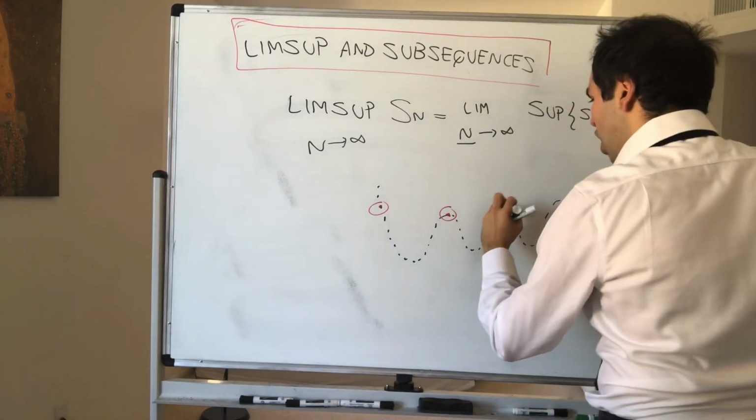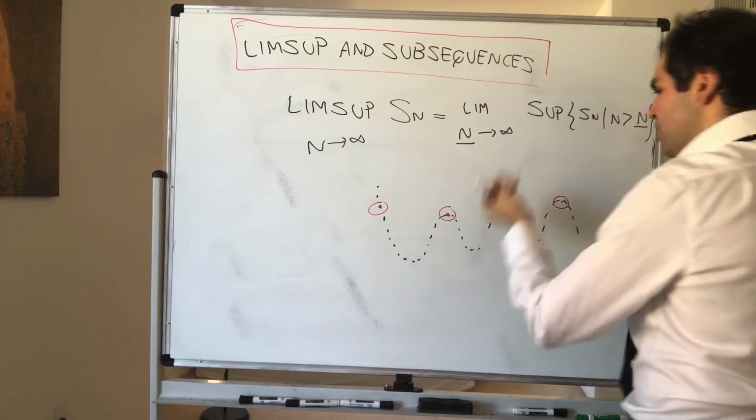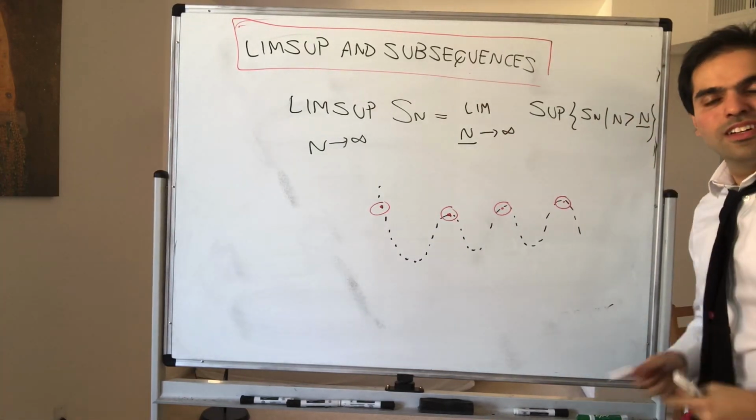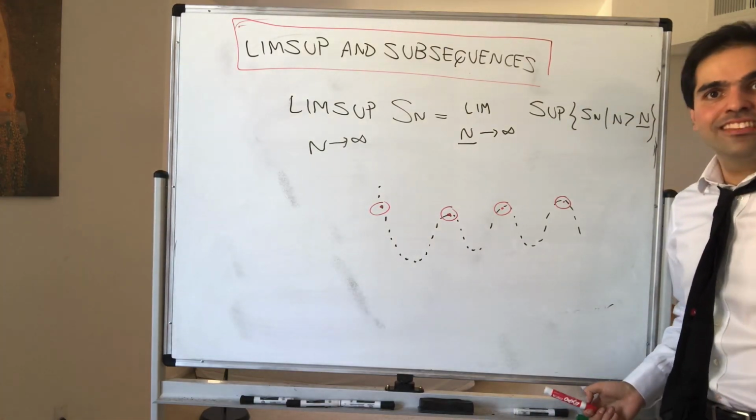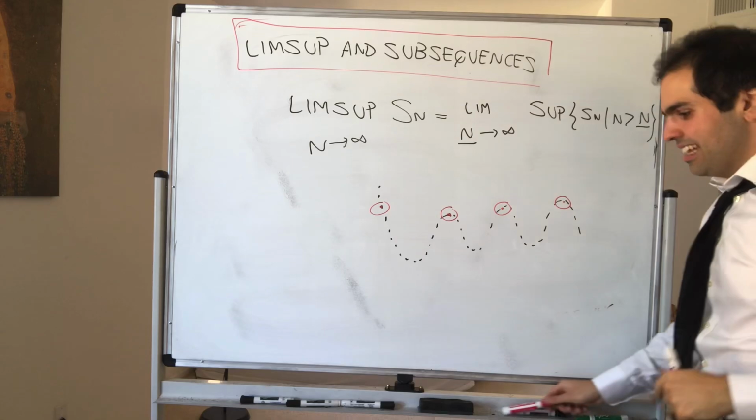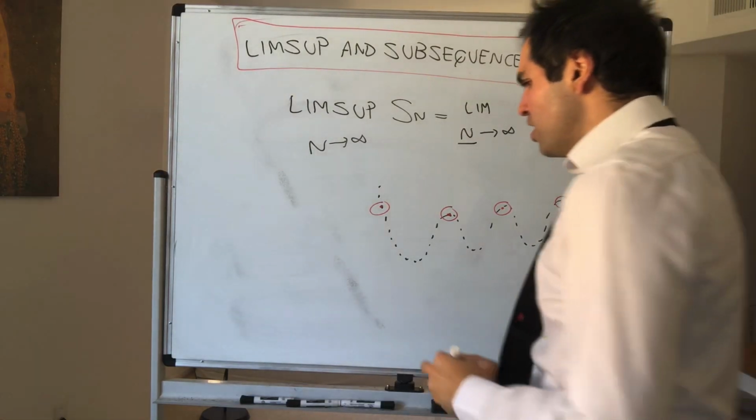In other words, there's always an express train that will go to the limsup. So it's not that abstract anymore. We can actually attain this using subsequences and limits. And this is what I want to show.